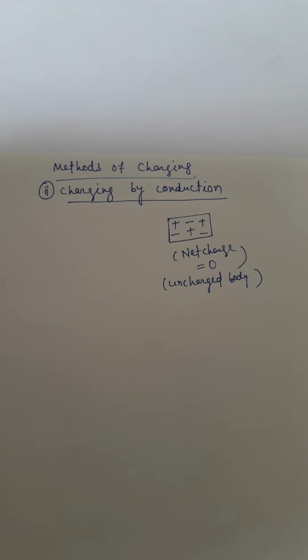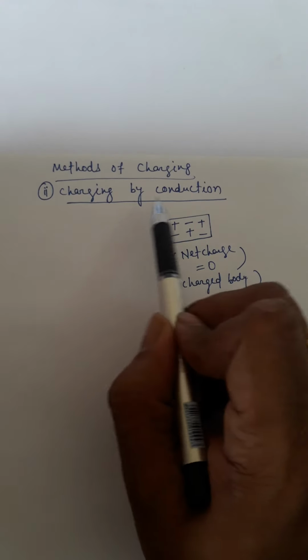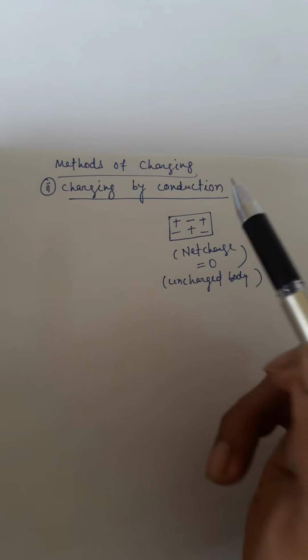In this lecture, we will study the methods of charging. There are three methods of charging a body. First method is rubbing or frictional method, which you have studied earlier. The second method is charging by conduction.